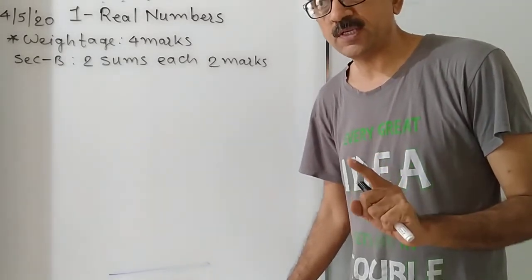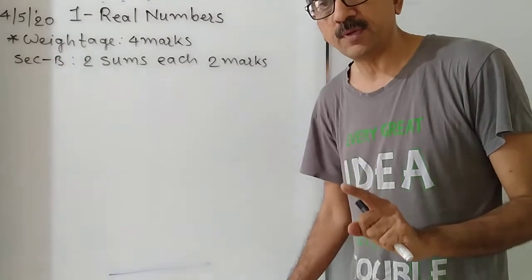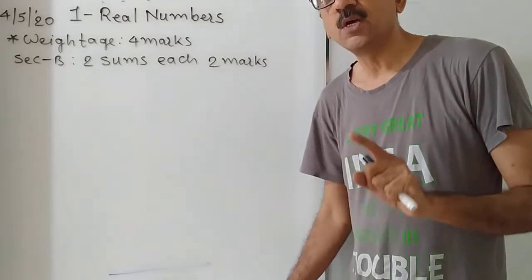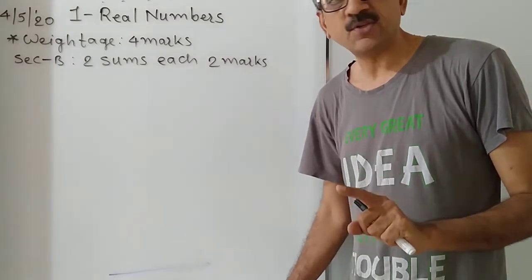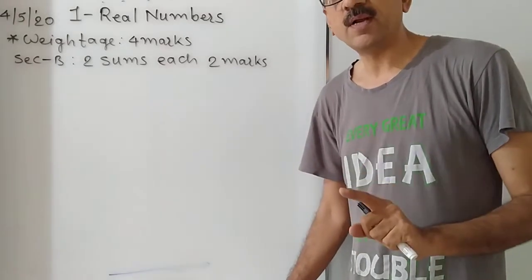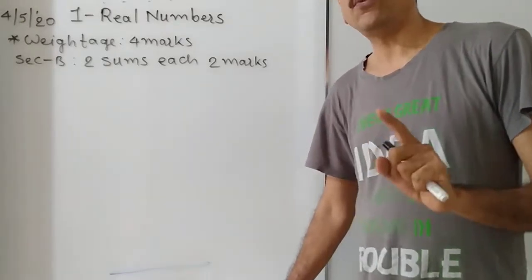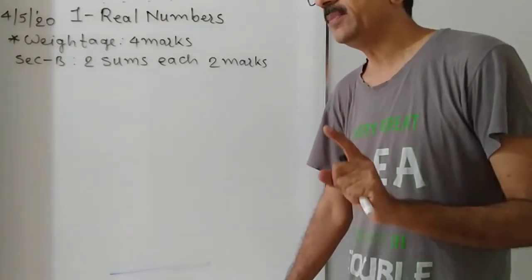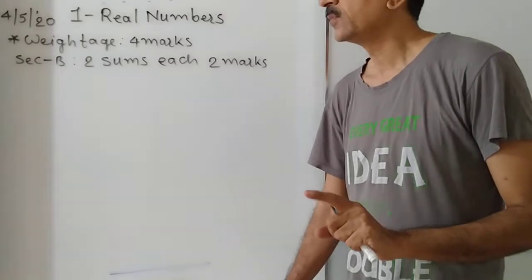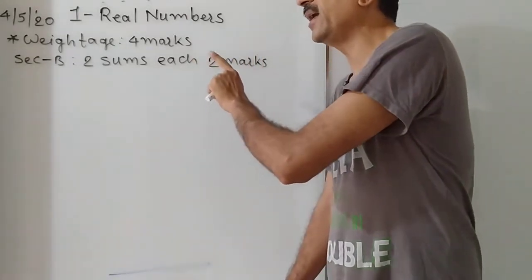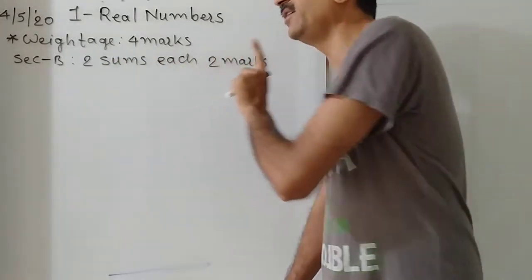These 16 questions may be in the form of MCQ, blanks, true or false, match the following, or one word answer. Any of these 4 or 5 items you will be asked. From this chapter, you will be asked question numbers 17 and 18.